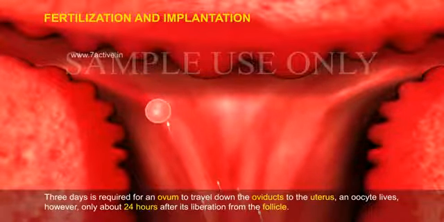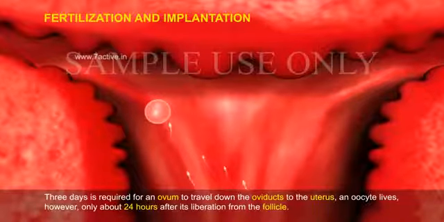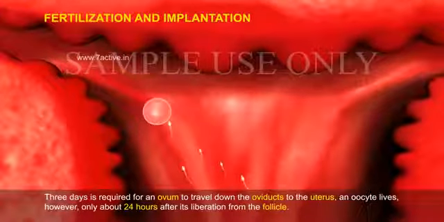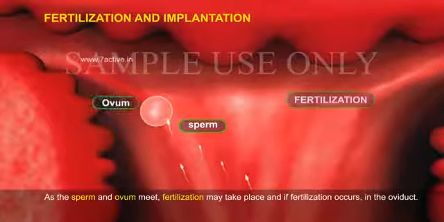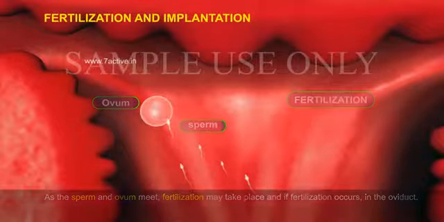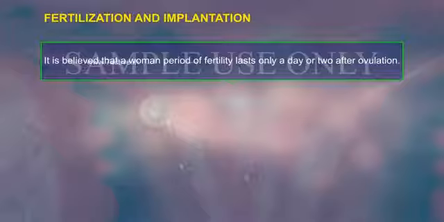Three days is required for an ovum to travel down the oviduct to the uterus. An oocyte lives, however, only about 24 hours after its liberation from the follicle. As the sperm and ovum meet, fertilization may take place, and if fertilization occurs in the oviduct, it is believed that a woman's period of fertility lasts only a day or two after ovulation.